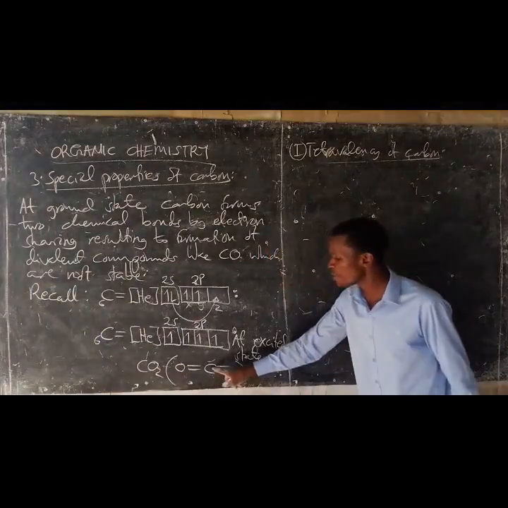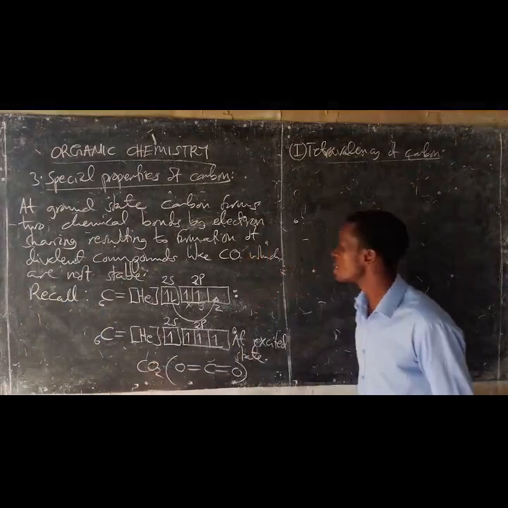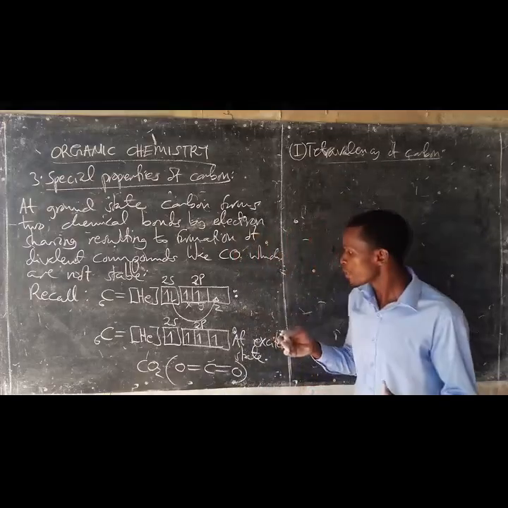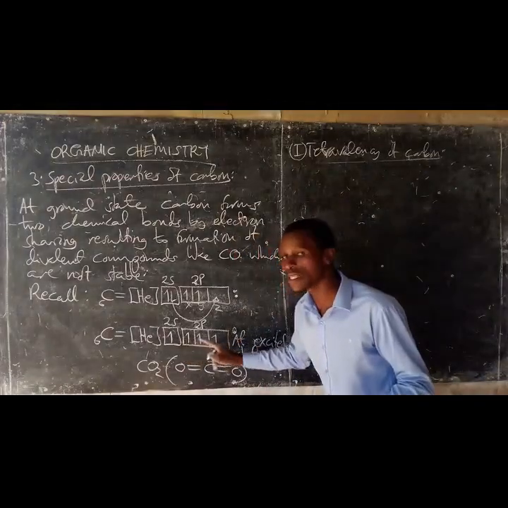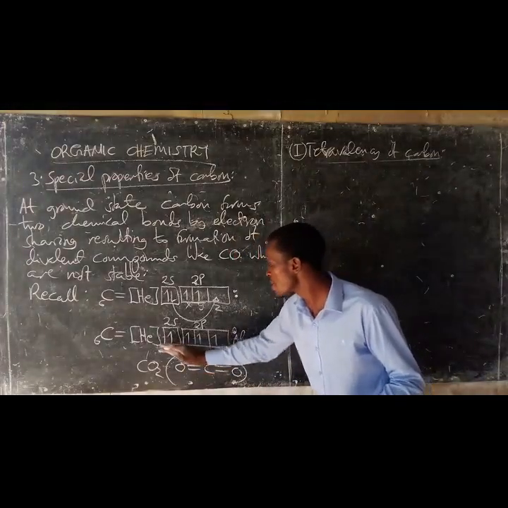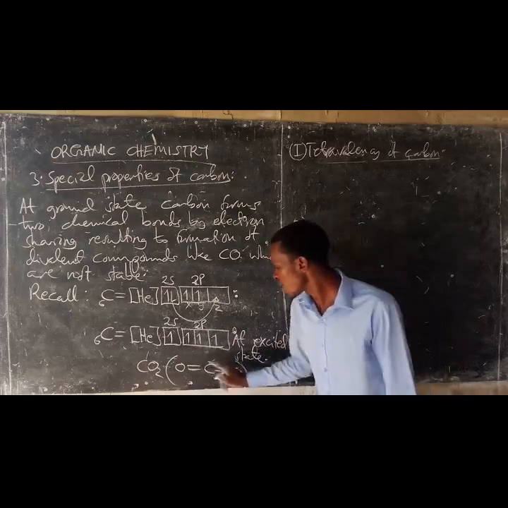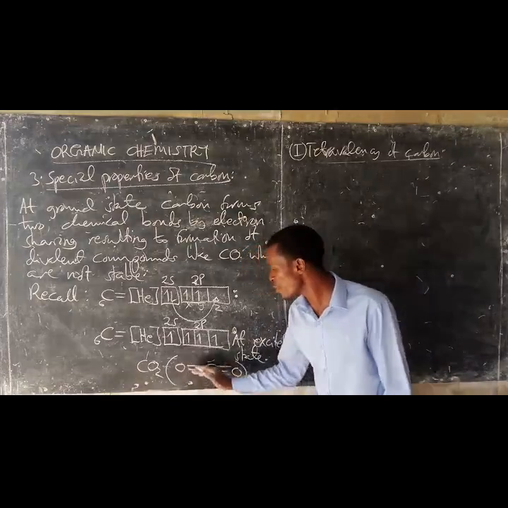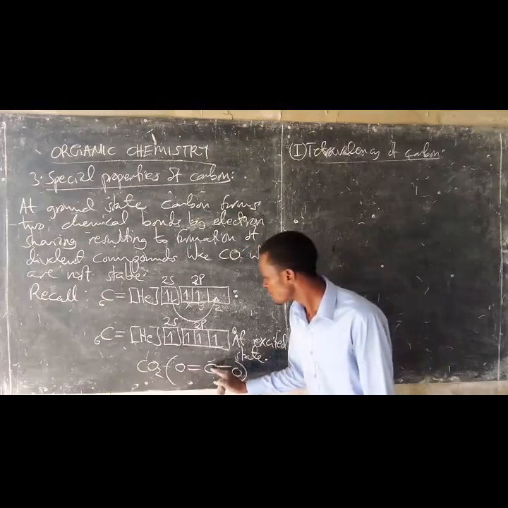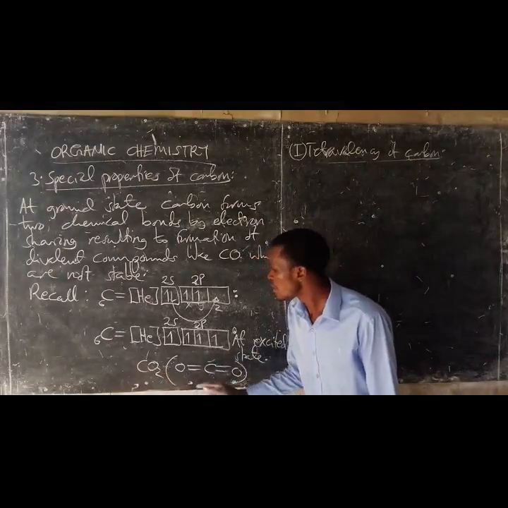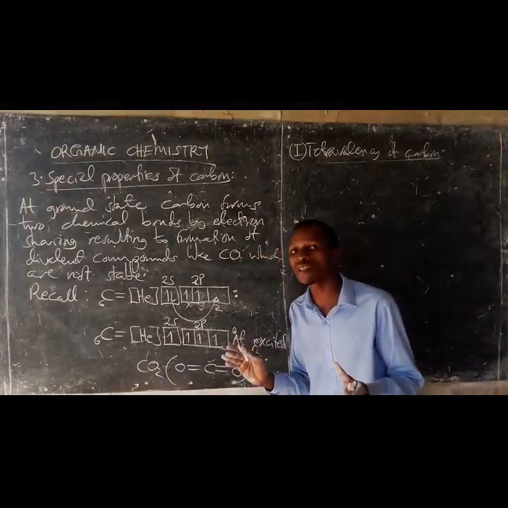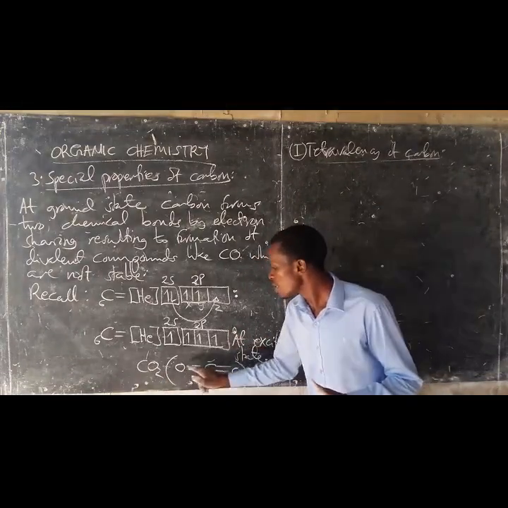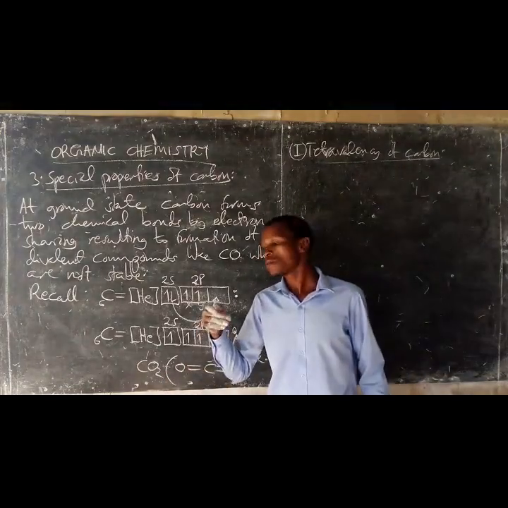Now, in order for the carbon to form a carbon dioxide gas, it must undergo hybridization first. But the type of hybridization depends on the kind of chemical bond formed, or I mean the compound formed. The number of atomic orbitals to participate in hybridization is equal to the number of sigma bonds.